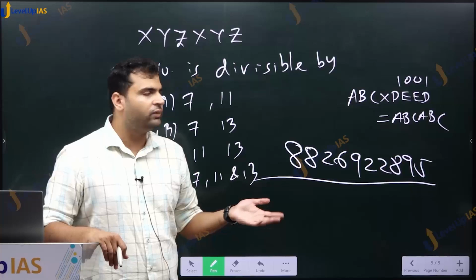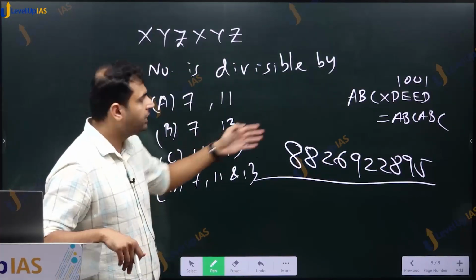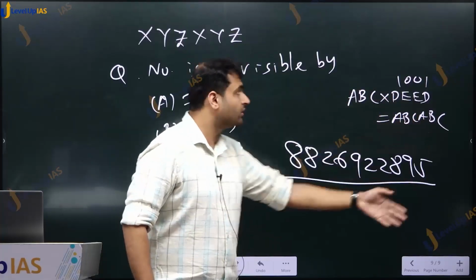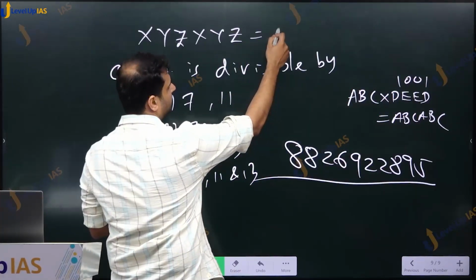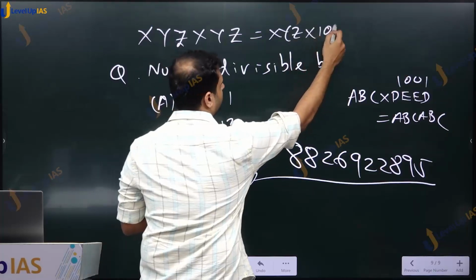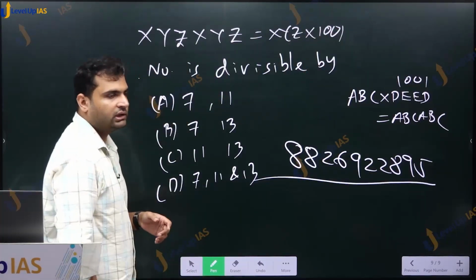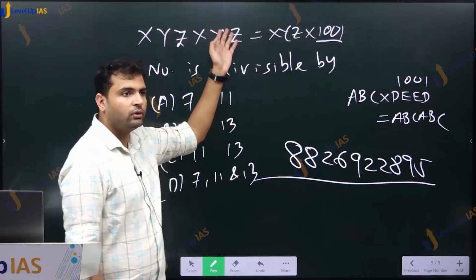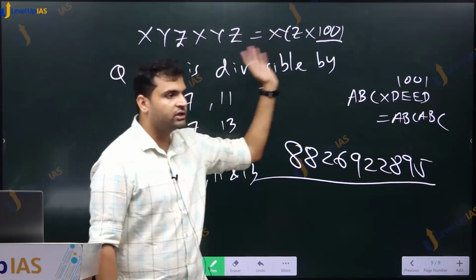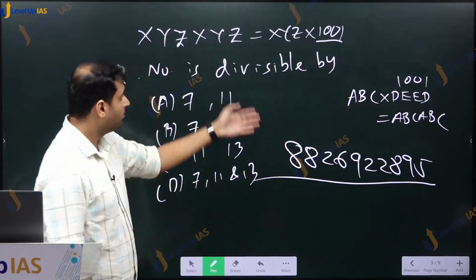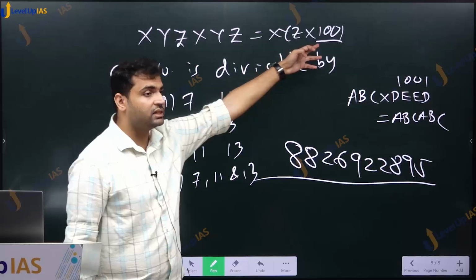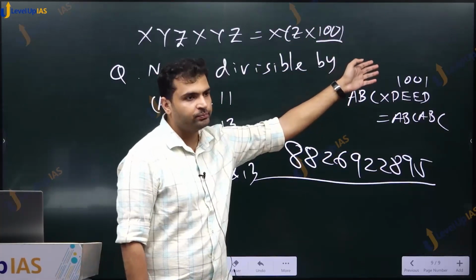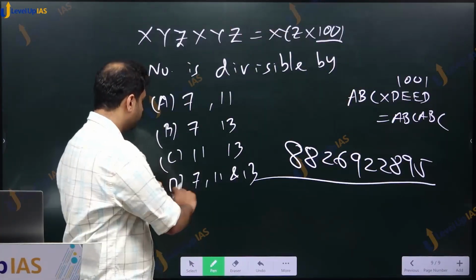So one way clearly is to put values and check. But if you know this fact that ABC ABC is ABC into 1001, then XYZ XYZ is XYZ into 1001. Now if this 1001 is divisible by these numbers, then XYZ XYZ will also be divisible by them. You can check that 1001 is divisible by 7, by 13 and by 11. So this entire number is divisible by all of them.